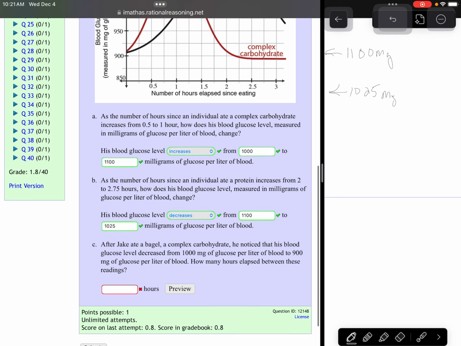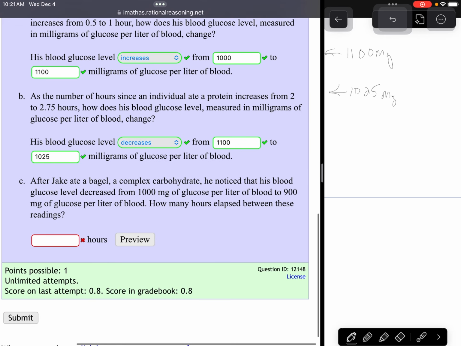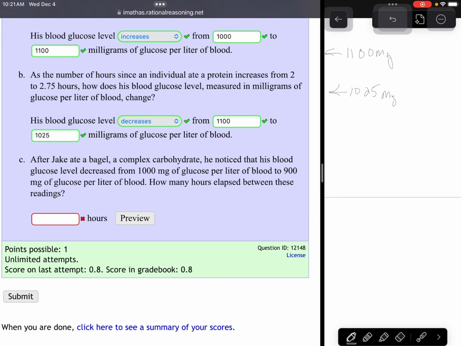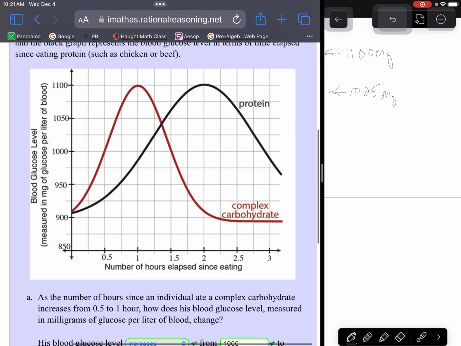Okay, so now let's look at part C. It says after Jake ate a bagel, which is a complex carbohydrate. So we're looking at our red chart. He noticed his blood glucose level decreased from 1,000 milligrams to 900. How many hours elapsed between these readings? So we're just going to find those on our chart.